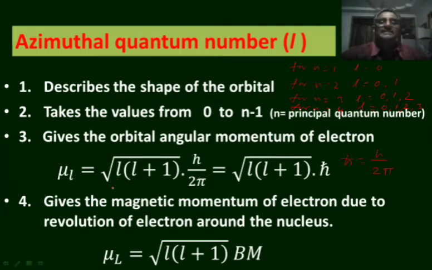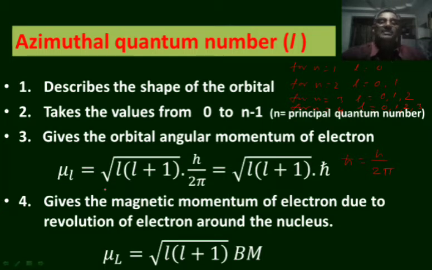So according to this, for L is equal to 0, the angular momentum will be square root of 0 into 0 plus 1, that is square root of 0 into h by 2 pi, that is 0. Angular momentum is 0 for L is equal to 0.